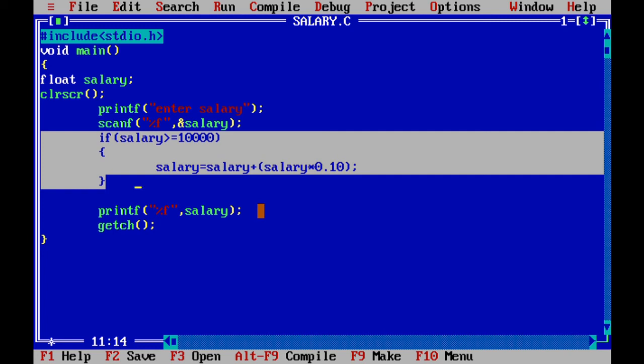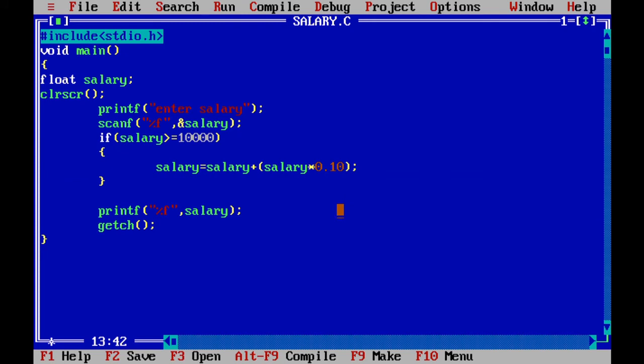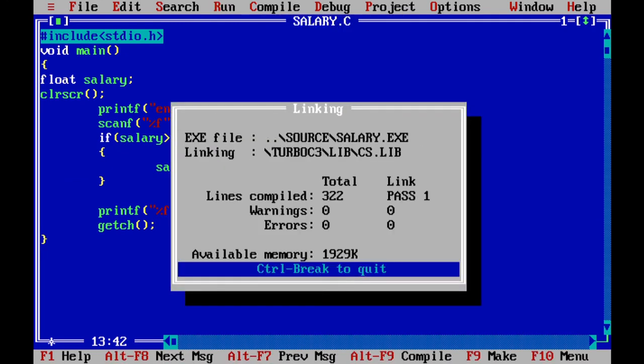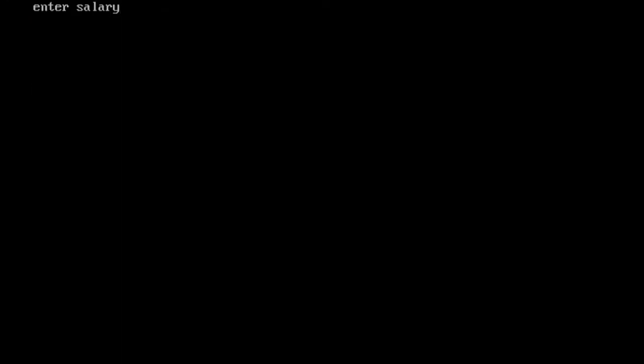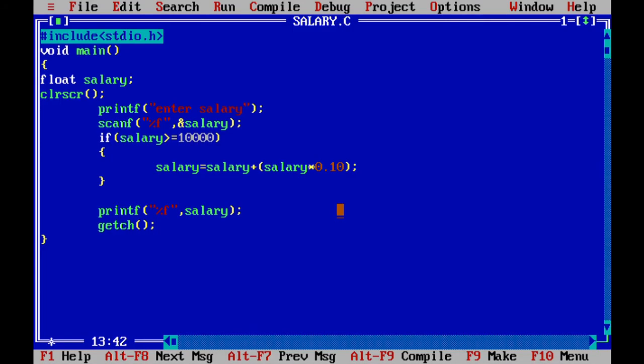Suppose it is less than 10,000, then also it will print the salary, and when it is greater than 10,000, it will print, but it will be incremented by 10%. Now let's check how it works. Just execute your program, enter salary. Suppose I enter 15,000, so it's showing the salary incremented by 10%.